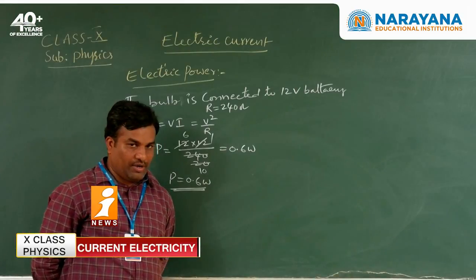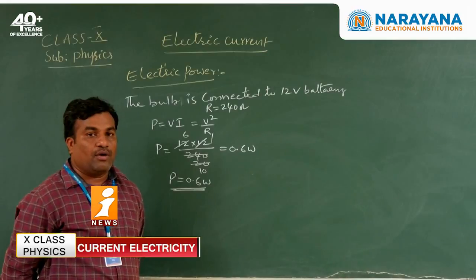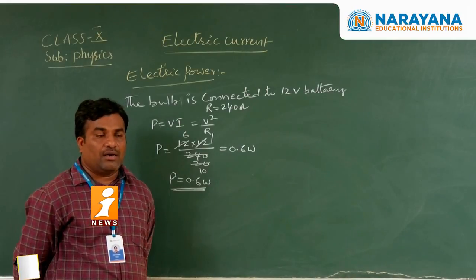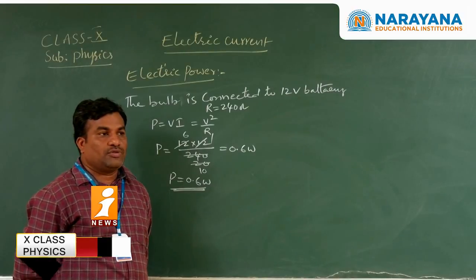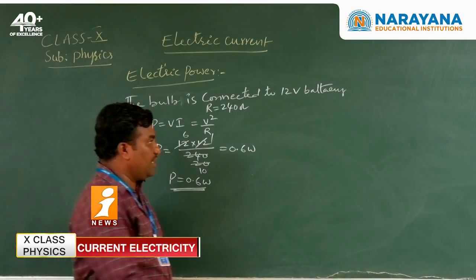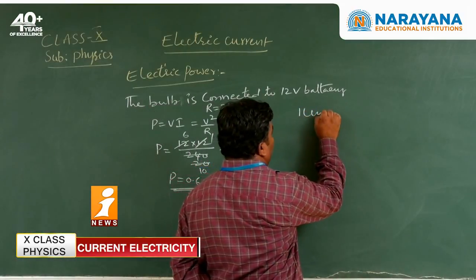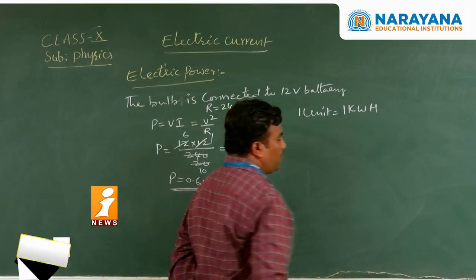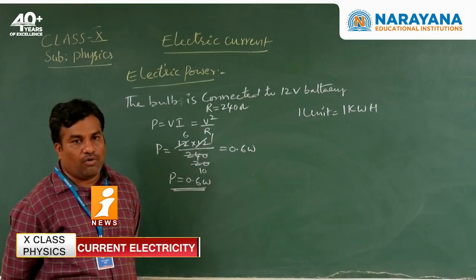Now we discuss another important point. In our home appliances, regularly we can see the current bills at our homes, which are in units. So what is the unit here? Generally 1 unit is considered as 1 kilowatt hour.